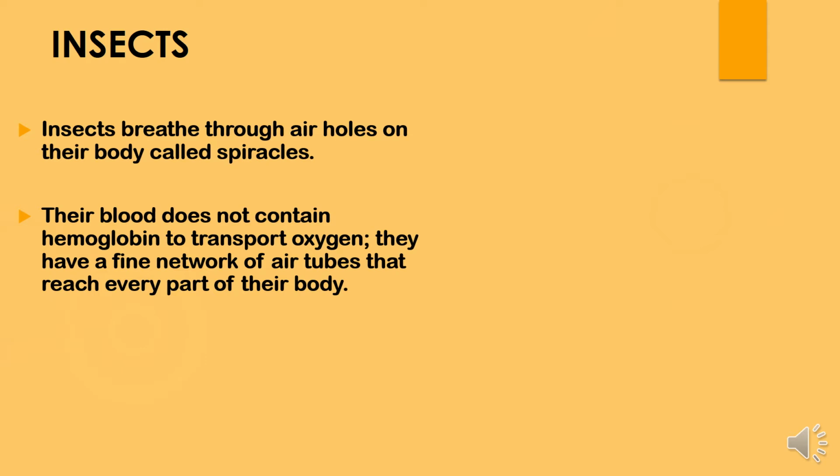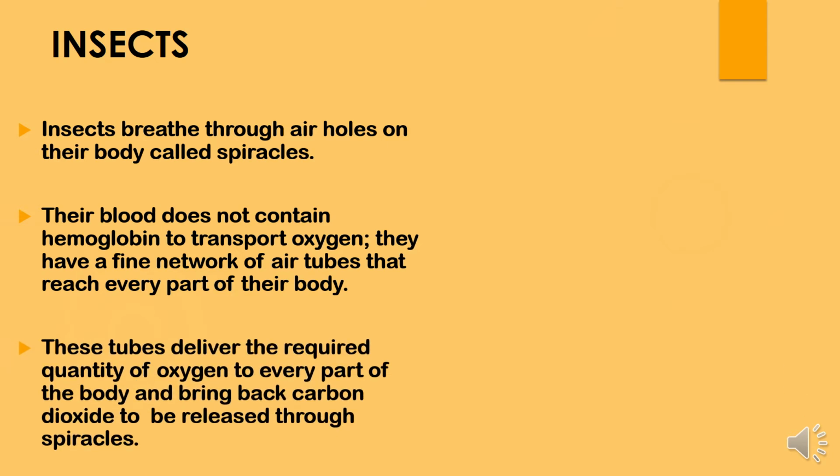They have a fine network of air tubes that reach every part of their body. So instead of hemoglobin, they have a fine network of air tubes which supply the oxygen to the entire body of the insects. These tubes deliver the required quantity of oxygen to every part of the body and bring back carbon dioxide to be released through the spiracles.